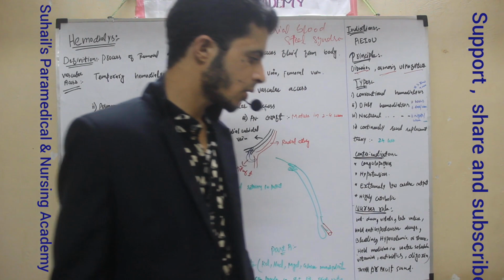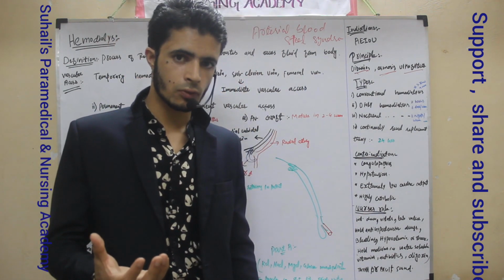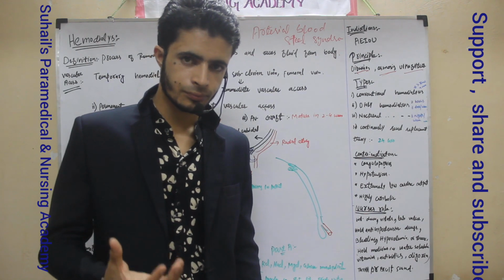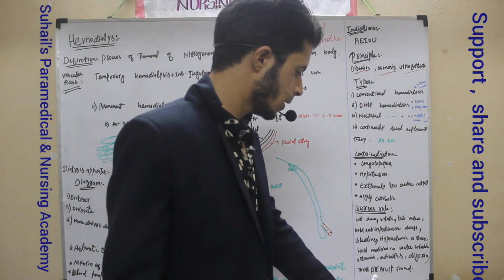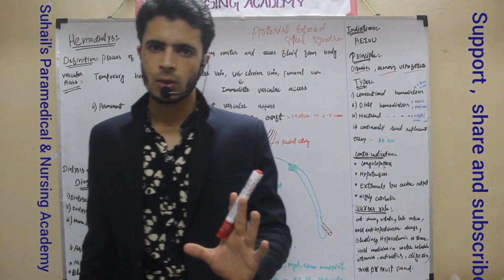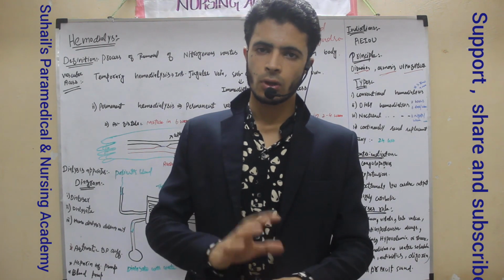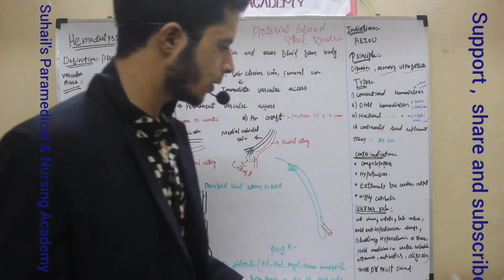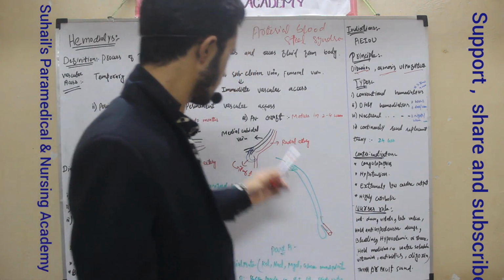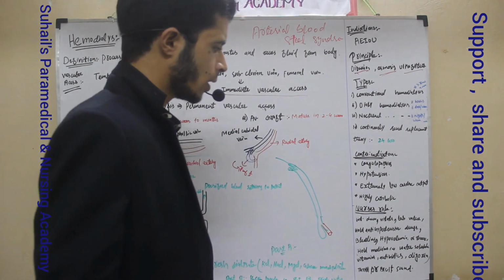Remember, if the patient is taking digoxin, which is used for cardiac disease, we have to hold the digoxin for the patient. And remember, if there is an abnormal sound like thrill or bruit in the patient, we have to be careful. This bruit or thrill sound will be present at the AV fistula or AV graft, or wherever we are using the intermediate vascular access.